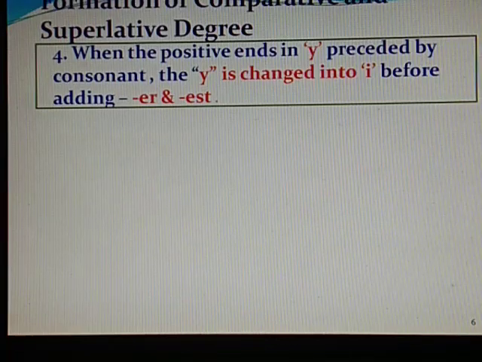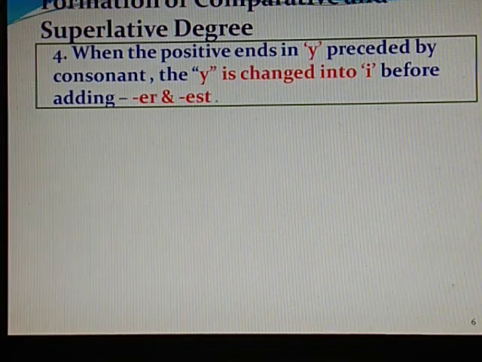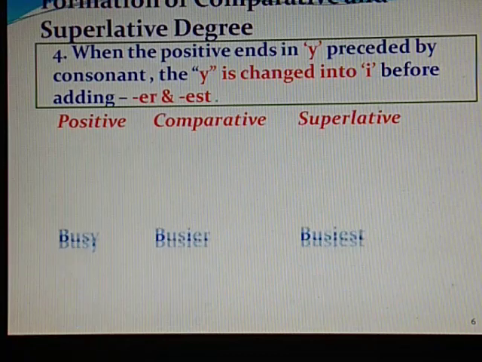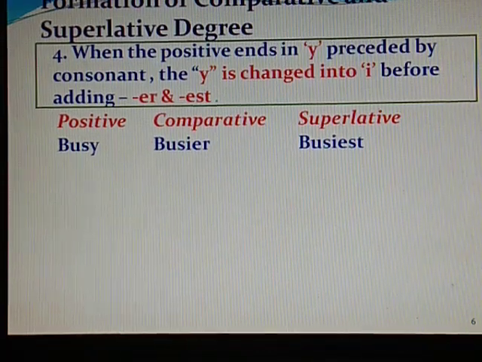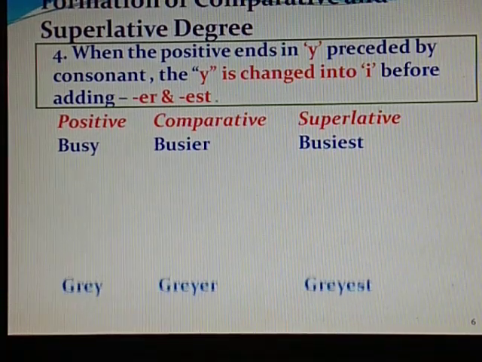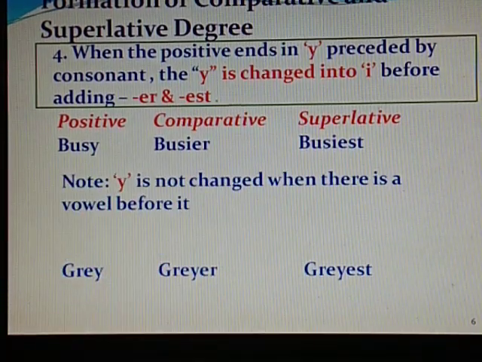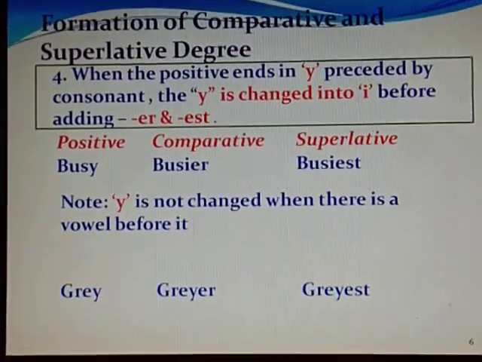When the positive ends in Y preceded by a consonant, the Y is changed into I before adding er or est. For example, busy, it is ending with Y, so we make it busier and busiest. Note, Y is not changed when there is a vowel before it.